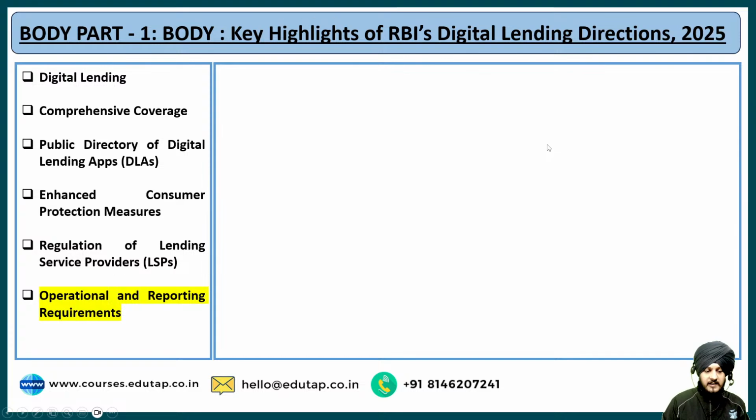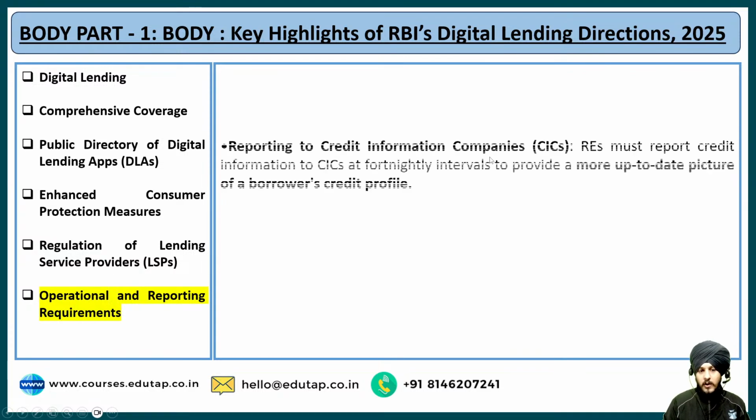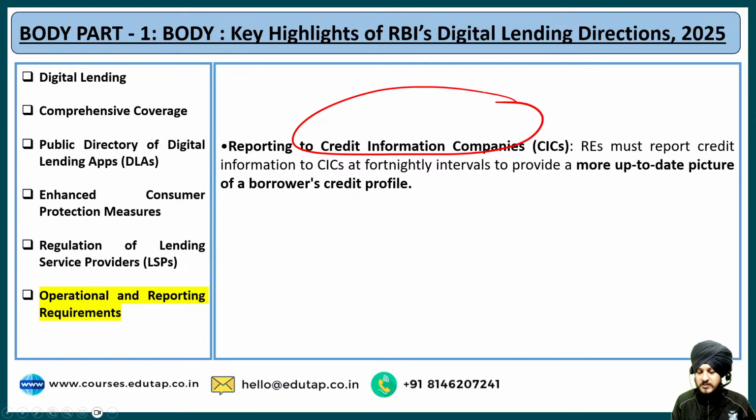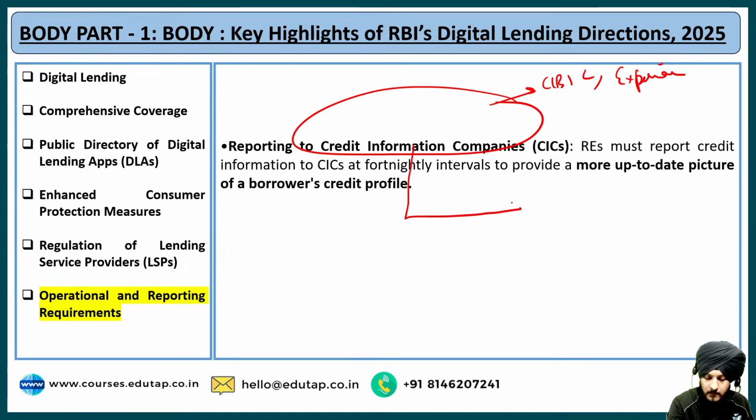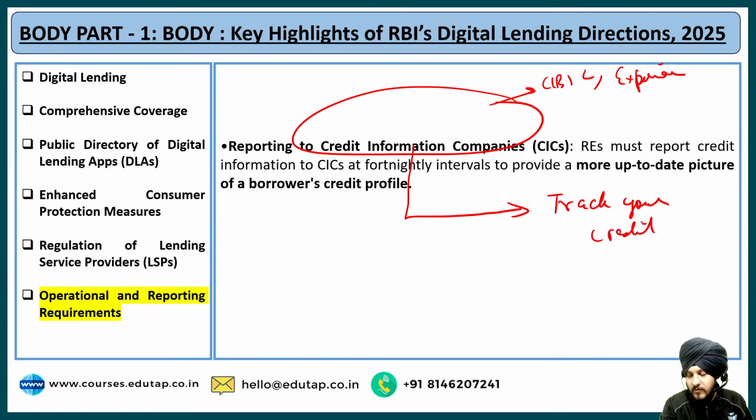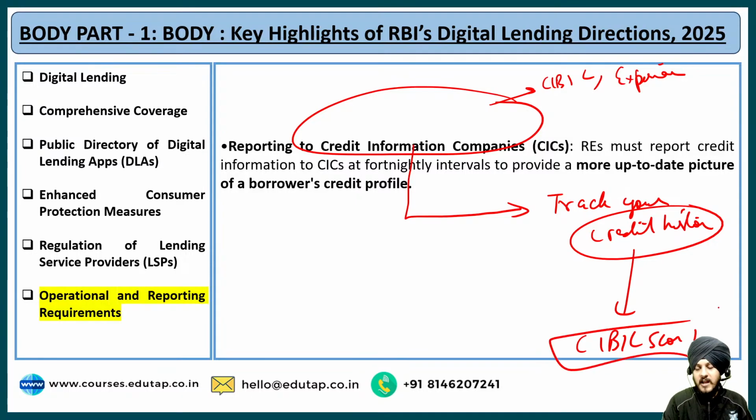The next point is related to the operational and reporting requirements. First of all, the regulated entities must report to the credit information companies. For example, you must have heard about companies like CIBIL or Experian. Different types of companies are there, and they are credit information companies. The job of a credit information company is to track your credit history, and on the basis of this credit history, you are given the CIBIL score also. So different types of CICs are there.